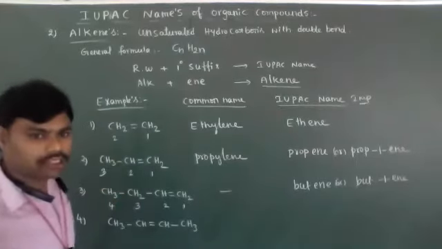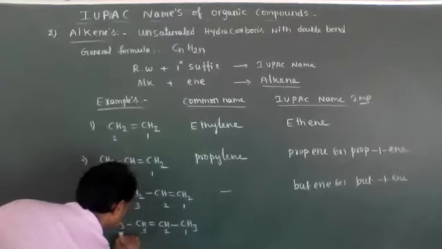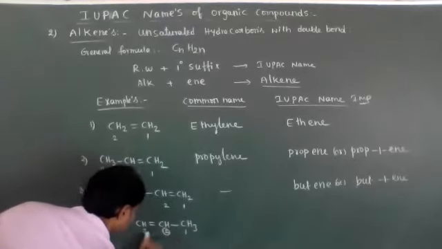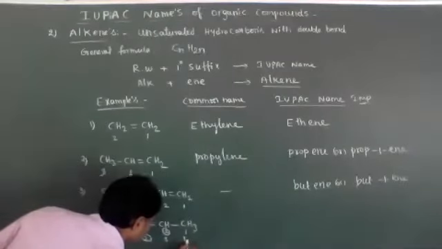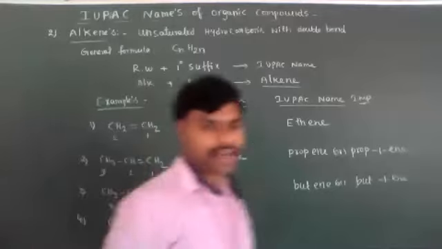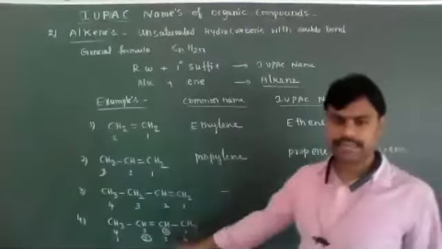That's why we get the double bond position equally: 1, 2, 3, 4. Either left to right or right to left, the double bond position is the same. That's why it is called a symmetrical alkene.